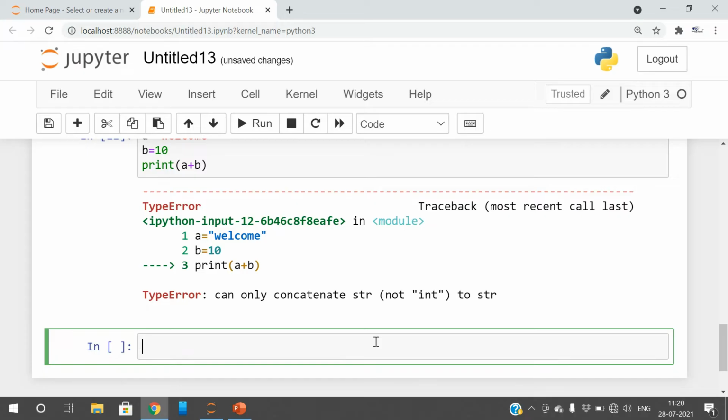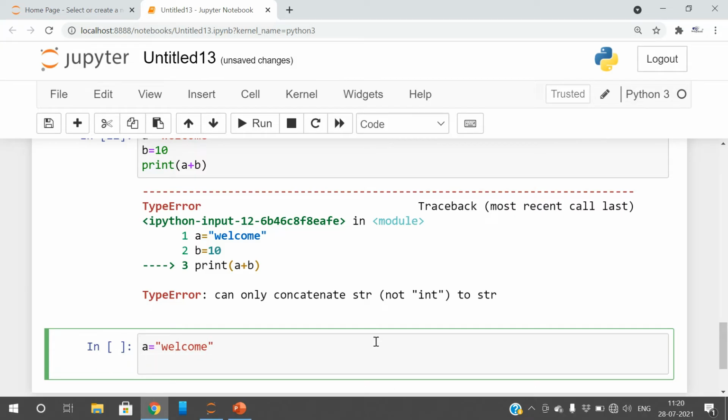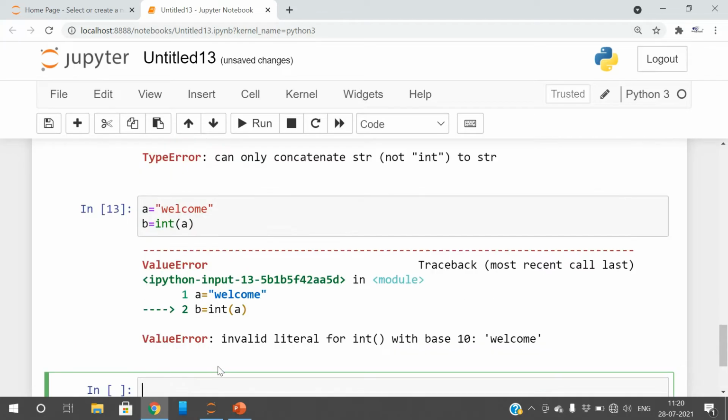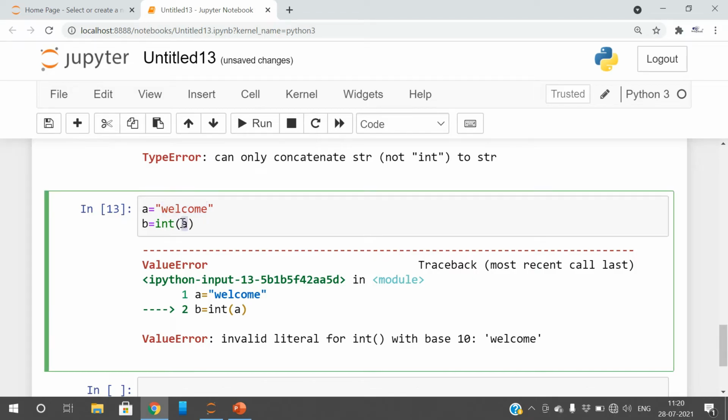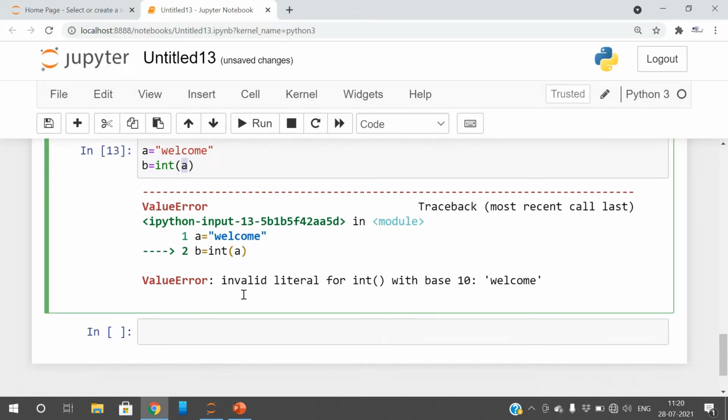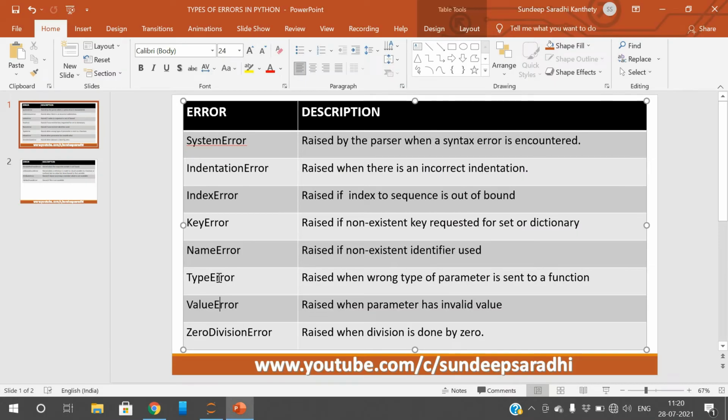So we can see that example, some a is equal to, let us take some string, and I just want to convert it into an integer, right? Some b is equal to int of a, which is not possible because this is a character string. If it is a numeric string, then it will be possible to convert it into an integer, but it is a character string, so it's not possible to convert it into an integer. So in such cases we'll get a value error, invalid literal for int with base 10. We can't pass the character string to the integer function, so we can't convert it. Such type of errors we call a value error, right?